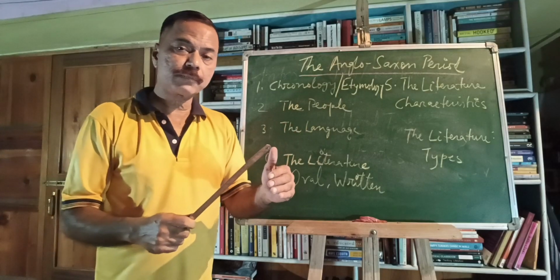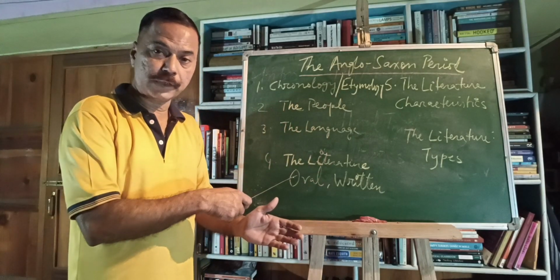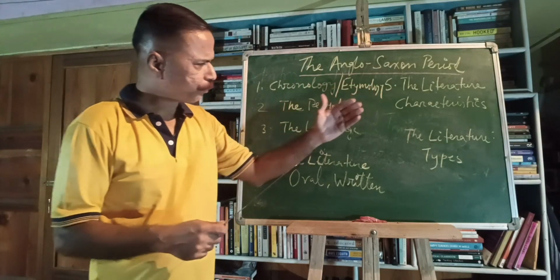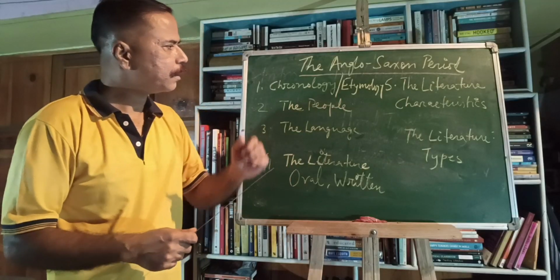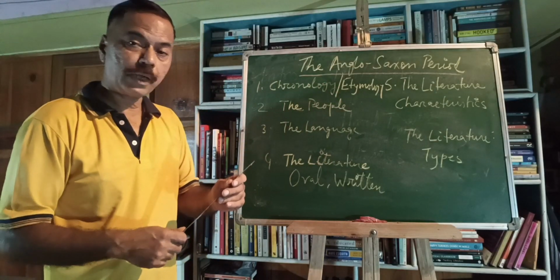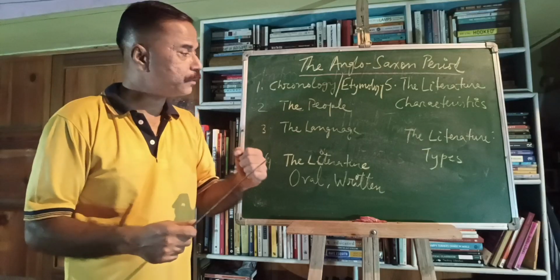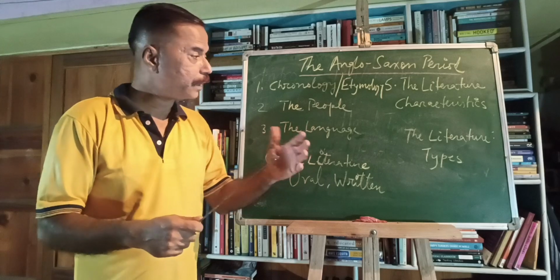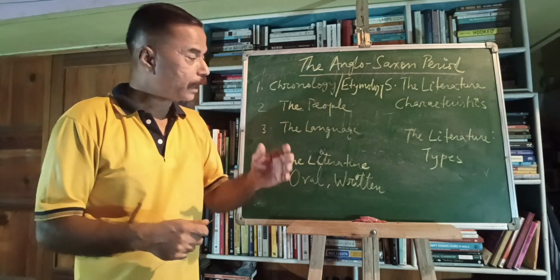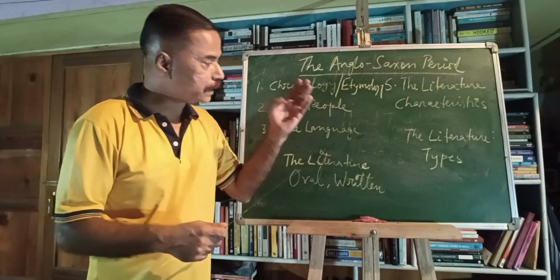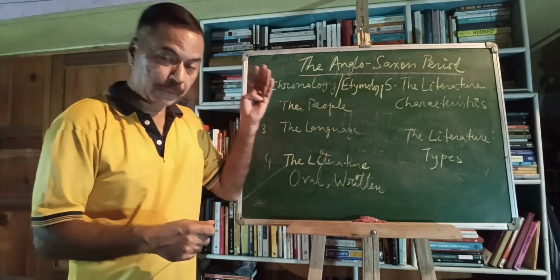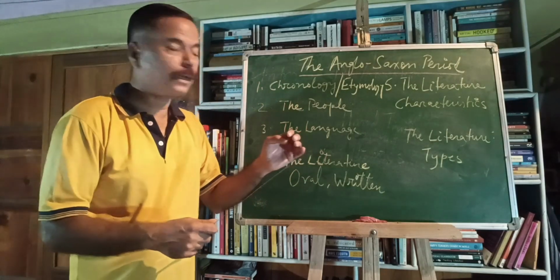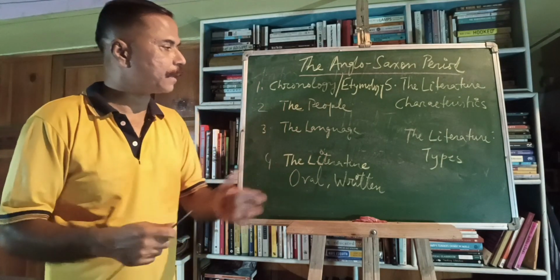Then Anglo-Saxon poetry was pagan, non-Christian. Christianization takes place later on, as we saw, after the coming of St. Augustine. So anonymous, alliteration, pagan. Then we also have the martial spirit. Their literature shows the martial spirit. They were martial, military tribes. And then love of the sea. They were wandering tribes, so in their literature we see a love of the sea. So one of the characteristics of the literature is that it is anonymous, oral to start with, alliterative, pagan, and there is a love of the sea and a martial spirit. So these are the characteristics.